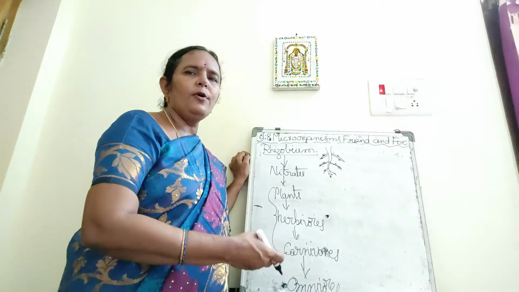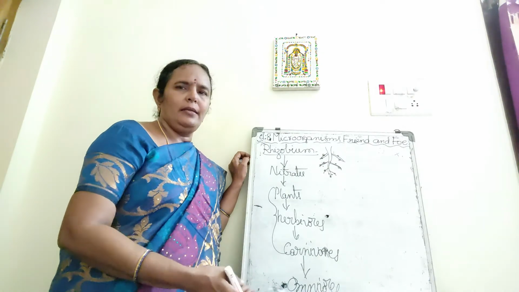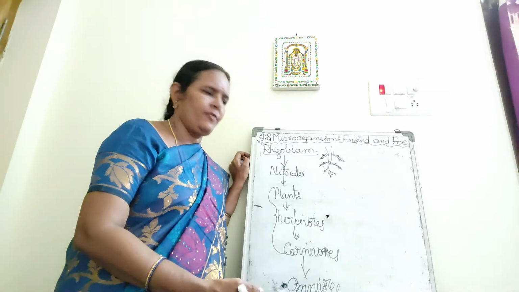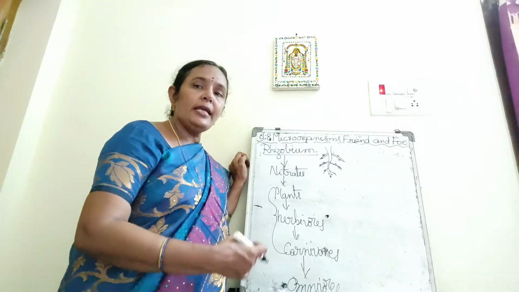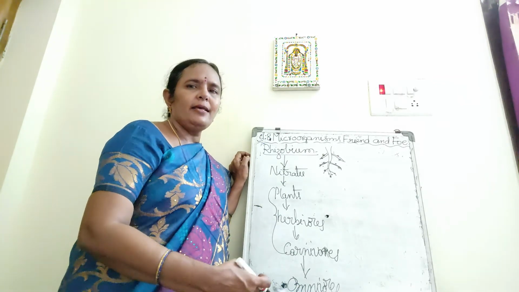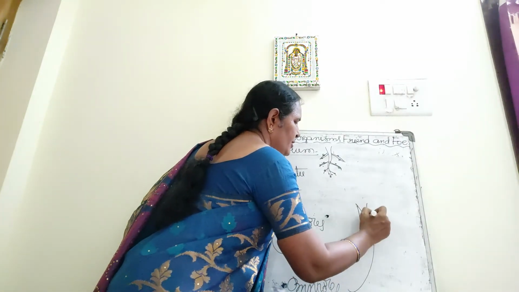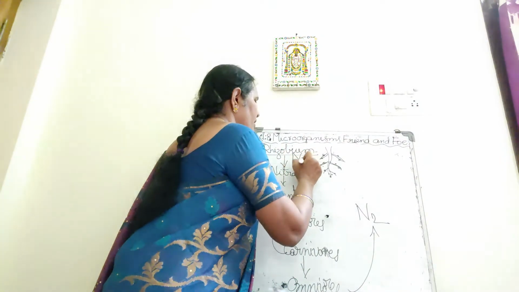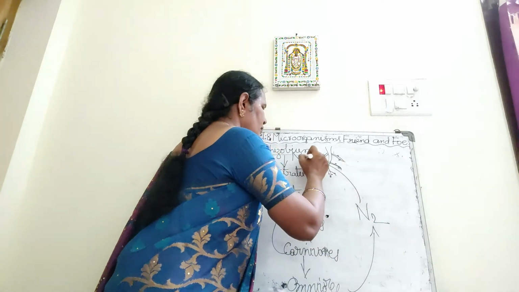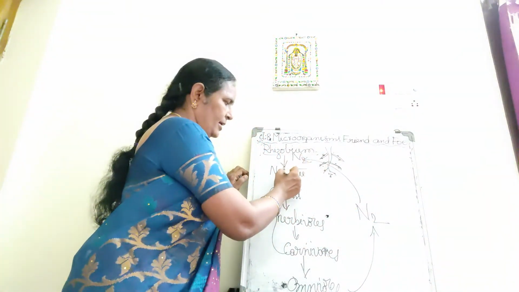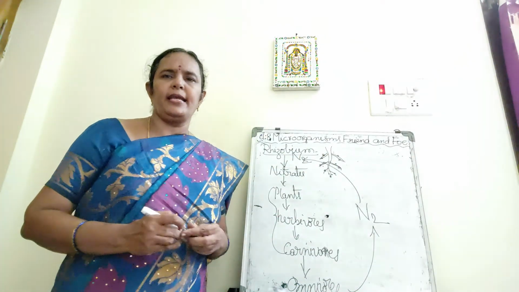After death, the dead body will be eaten away by the decomposers. They are nothing but certain types of bacteria and fungi. They are saprotrophs. They eat away the dead organic matter and decompose the dead body. While they are decomposing, nitrogen again gets released into the atmosphere. From the atmosphere, nitrogen is converted to nitrates. Again it is getting recycled. This is the nitrogen cycle.